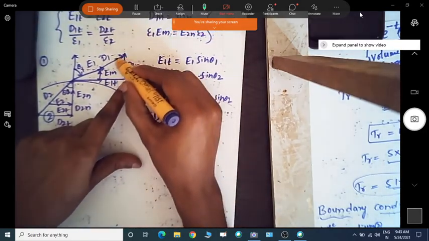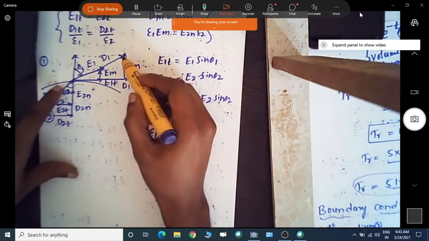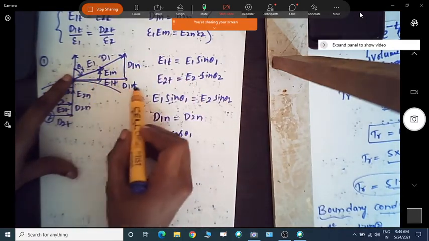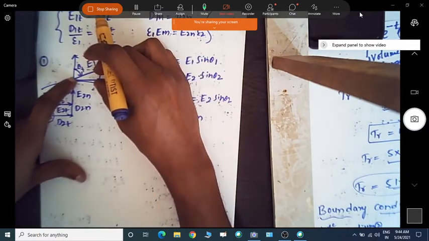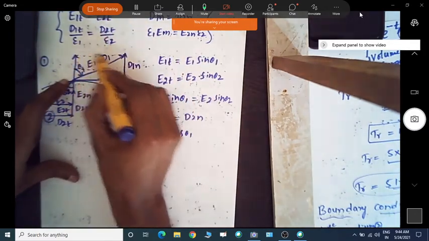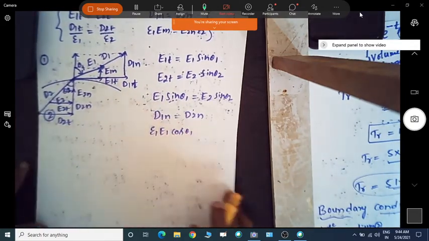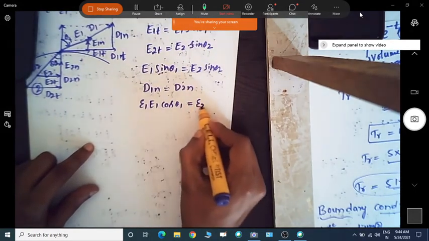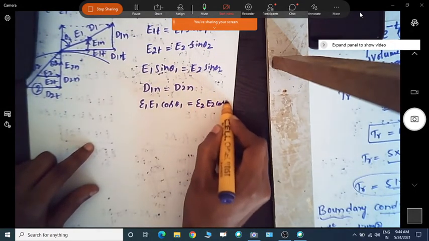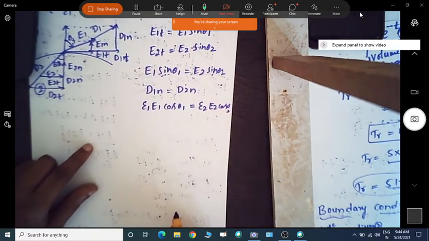With respect to this theta, D1n will actually be the cos theta. Okay, so this component is sin theta and the parallel one is cos theta. So we get epsilon 1 E1 cos theta 1 equal to epsilon 2 E2 cos theta 2. Similarly for medium 2, this is cos theta 2.